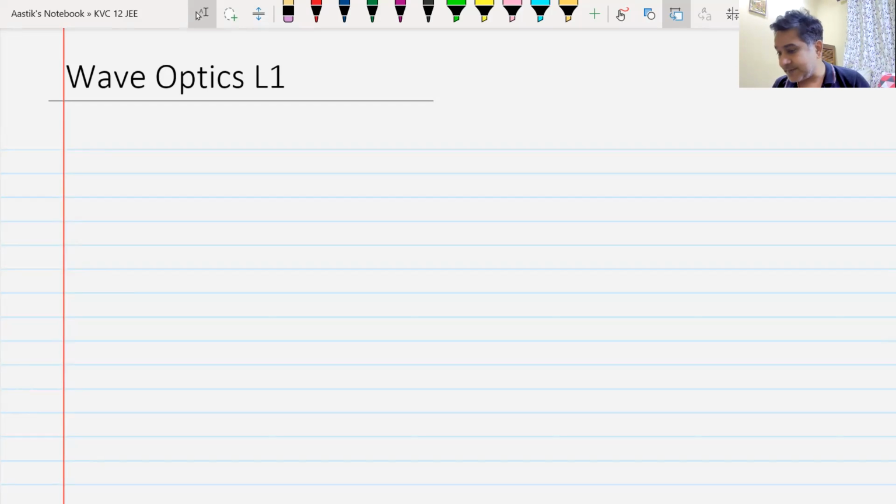Now, in the chapter that we have just done, we have seen two phenomena of light. What were the two phenomena of light that we saw? Reflection and refraction. These two phenomena of light, reflection and refraction, can be understood if we take light as a particle. They can also be understood if we take light as a wave. So these phenomena can be explained both by the particle nature as well as the wave nature of light. Do we understand this?